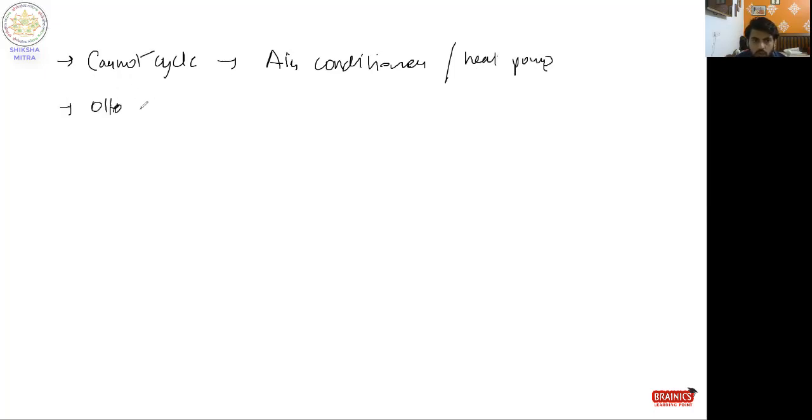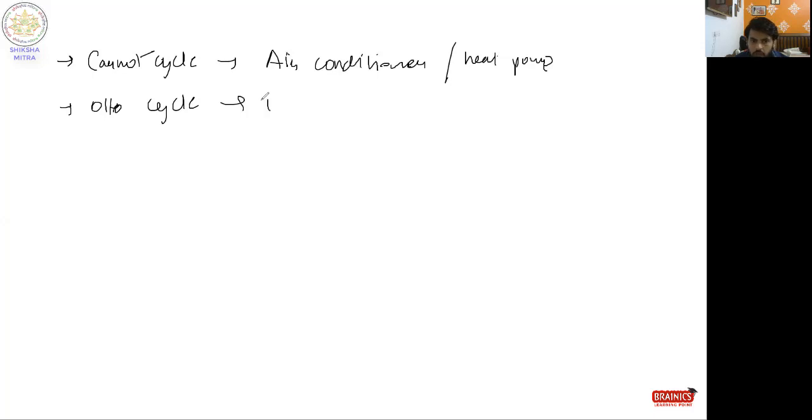Then the Otto cycle. From your syllabus, MCQs on the type of cycle can come. To study these cycles in detail, you will do so in the engineering or scientific field.